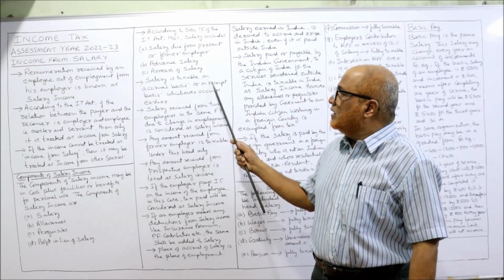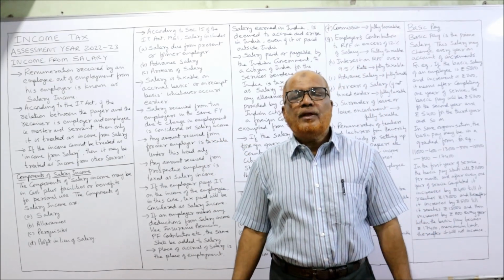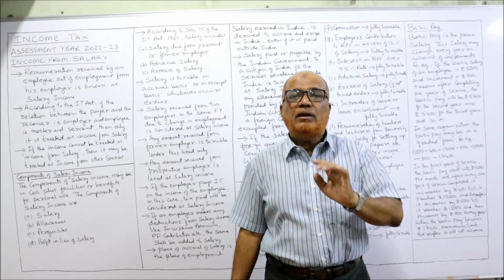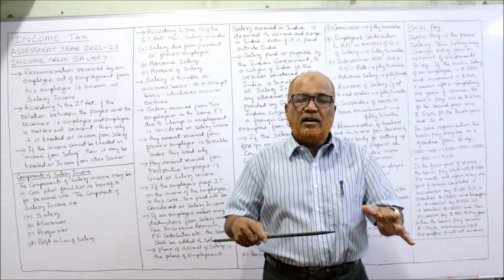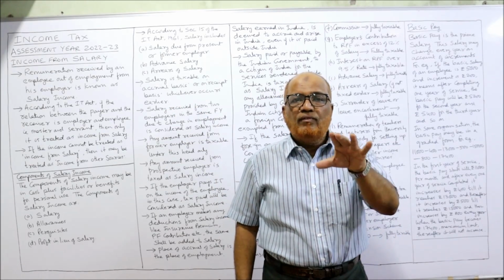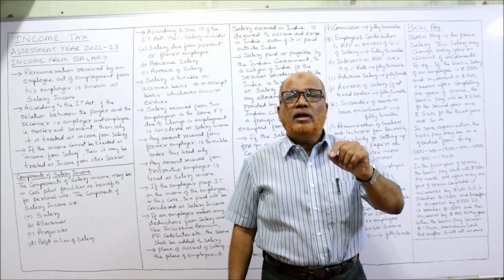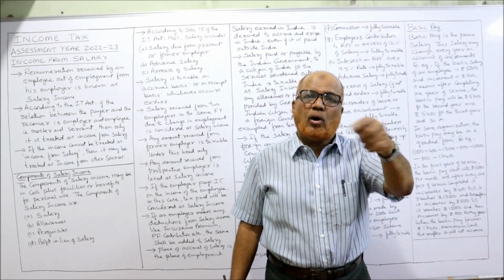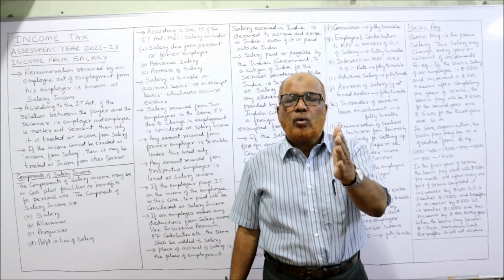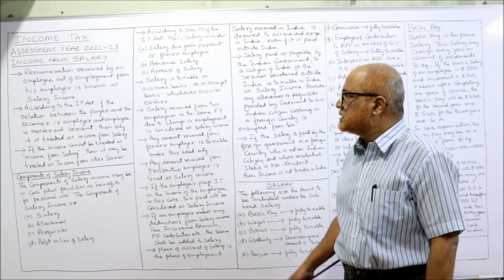Similarly, received but not accrued. That means during the current year, the salary received is for 15 months: 12 months for the current year and next year's advance salary of 3 months. So totally 15 months salary he has received. The Income Tax Act says tax will be applied on all 15 months, whichever appears earlier, either accrual or receipt basis.